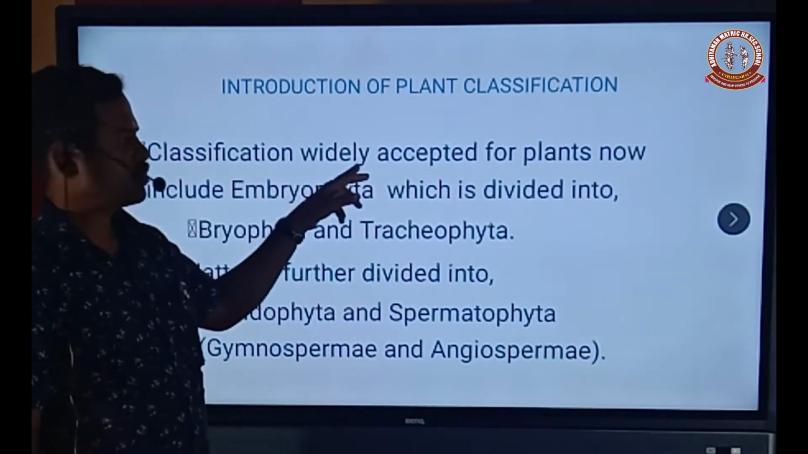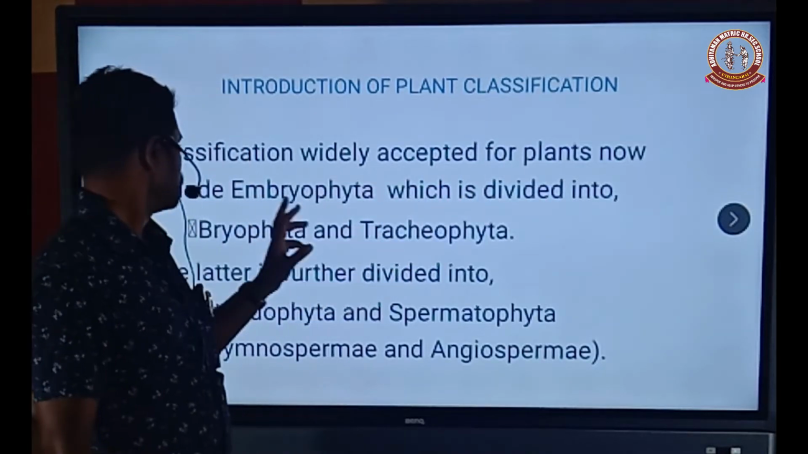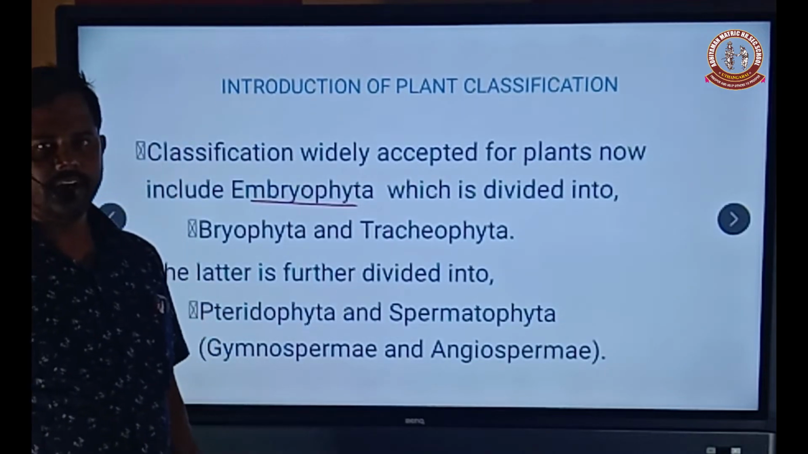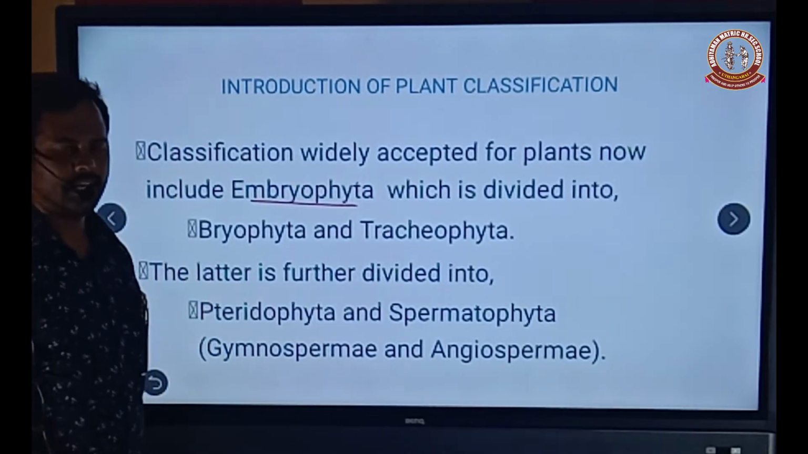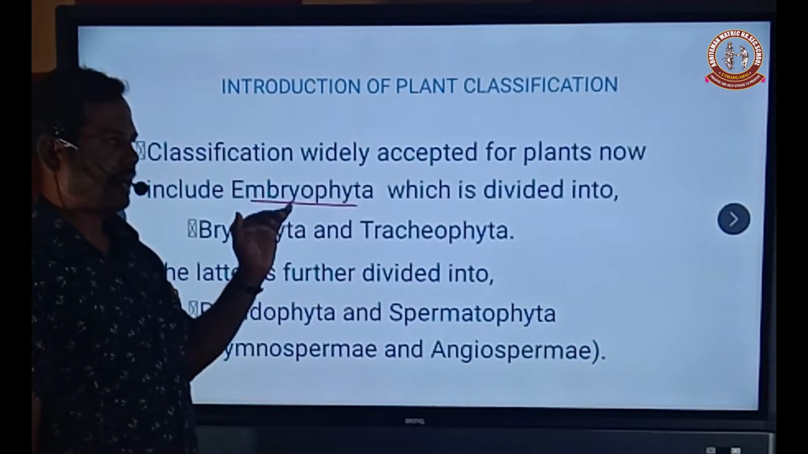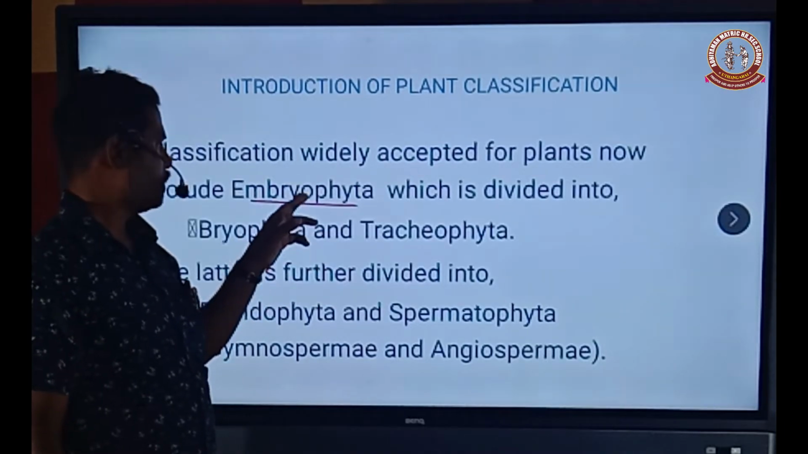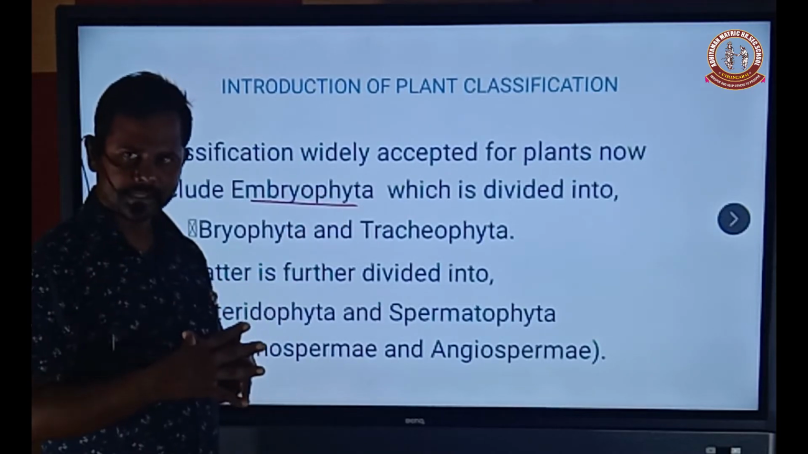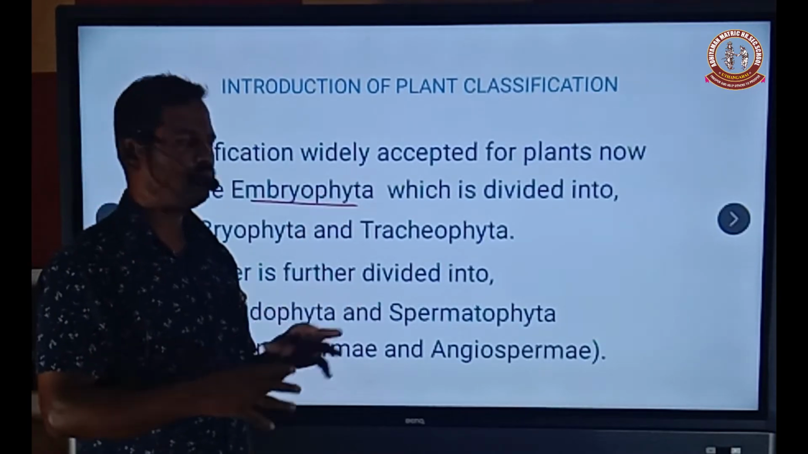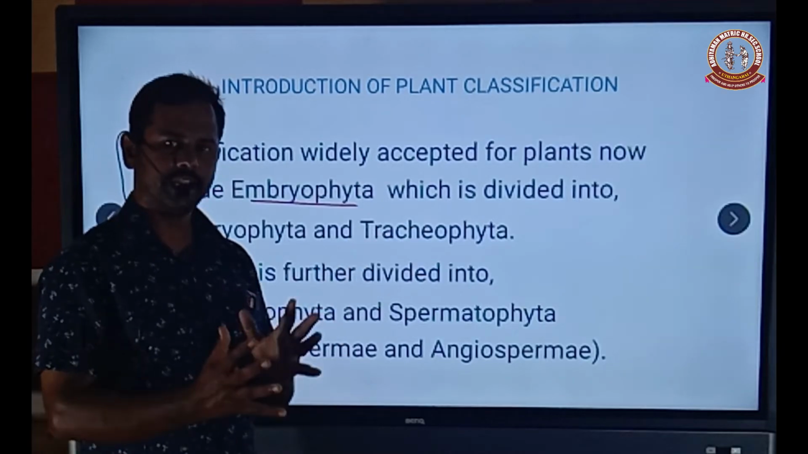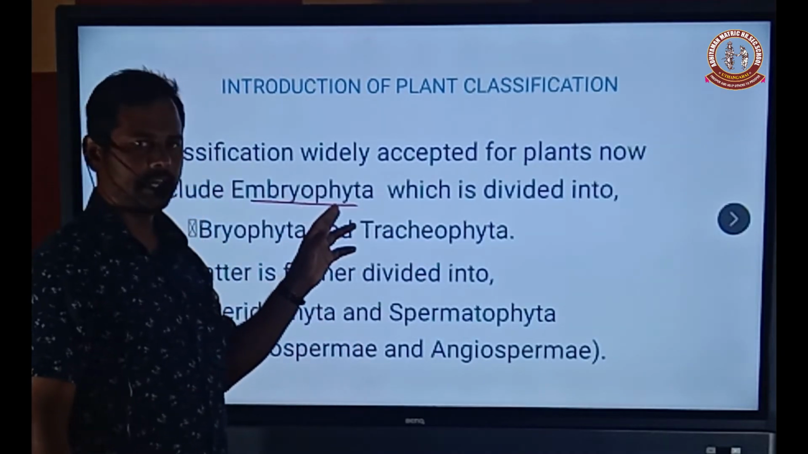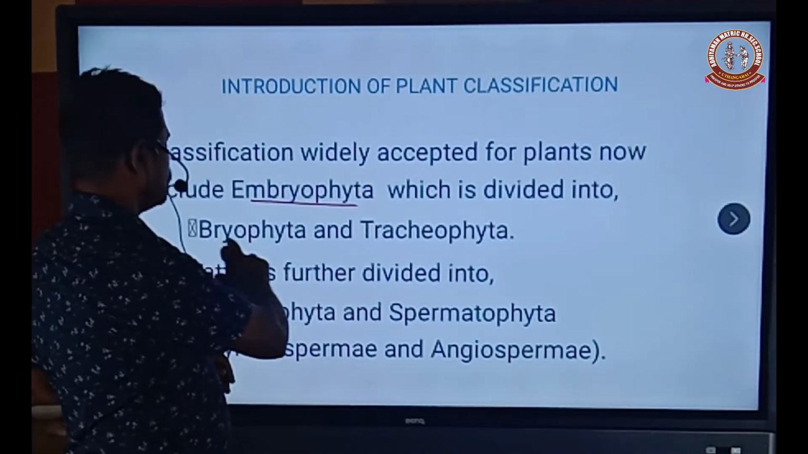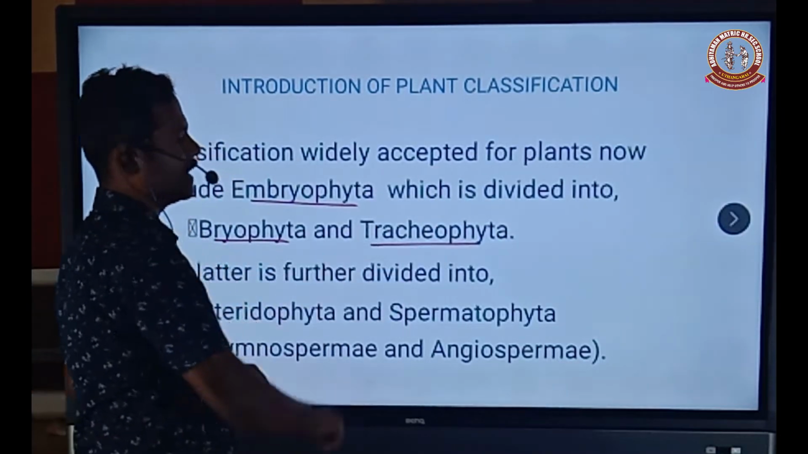The classification now widely accepted for plants includes the embryophyta. What is meant by embryophyta? Embryophyta is defined by the embryo: all plants with seeds and vascular tissues are called embryophyta. The embryophyta are divided into bryophyta and tracheophyta.